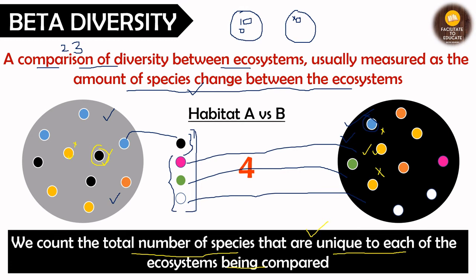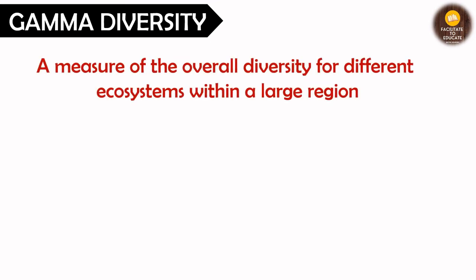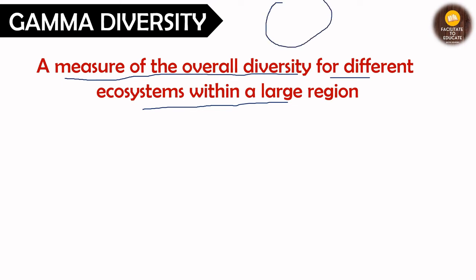Now, let's move on to the next one. The next one is the gamma diversity. What does gamma diversity mean? Gamma diversity means a measure of the overall diversity for different ecosystems within a large region. Very easy. That is, this is a large region, right? We were talking about different types of ecosystems here. So in a large region there may be 2 or 3 ecosystems present.